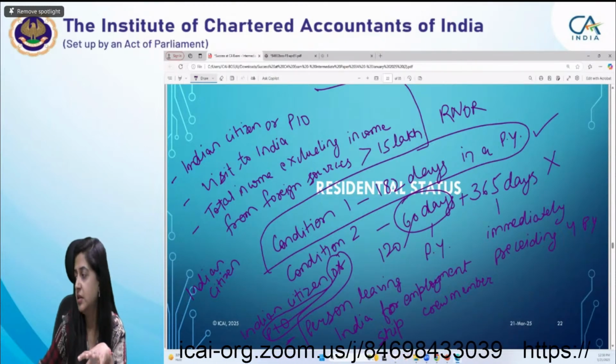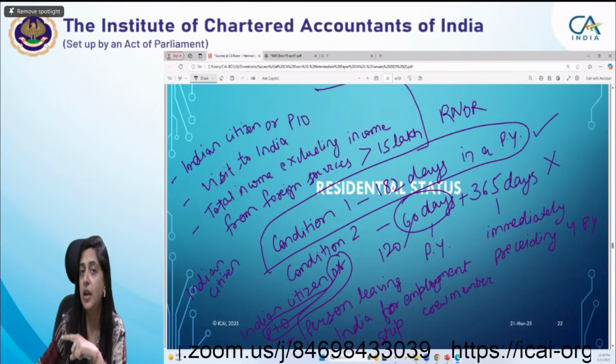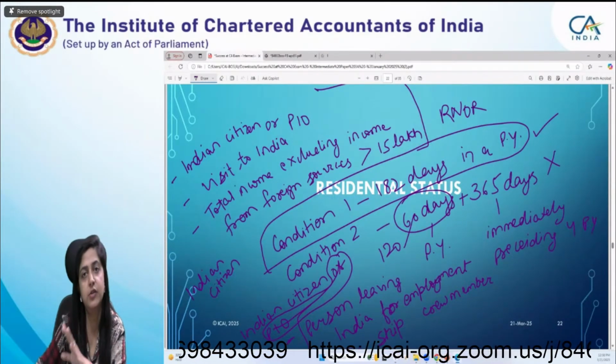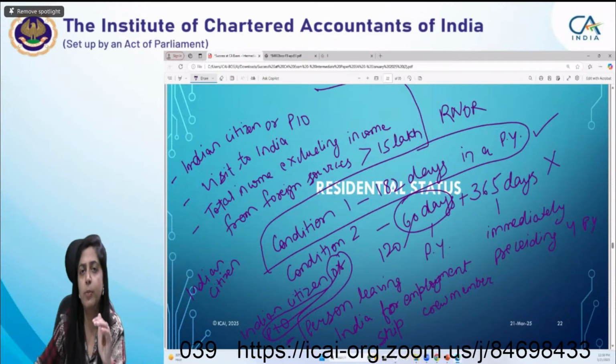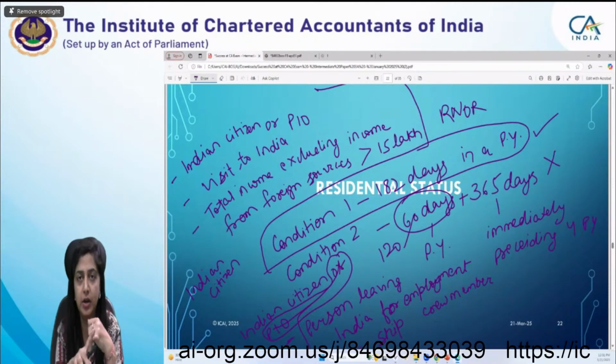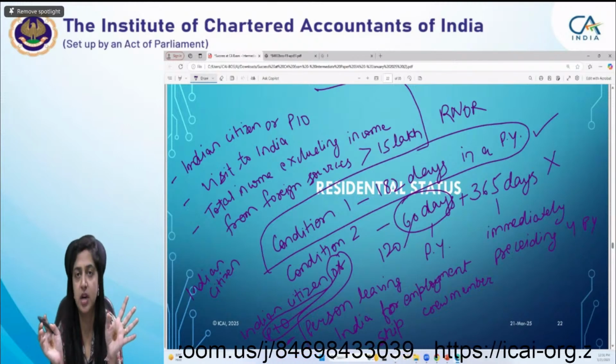Okay, because I have an MCQ that will test whether you have understood the provision carefully or not. Scope of total income, I guess you all must be aware of that. In case of ROR, everything is taxable, chargeable to tax in India.